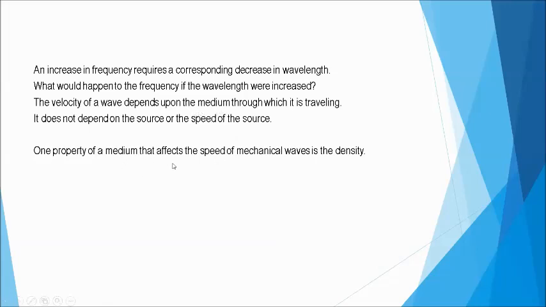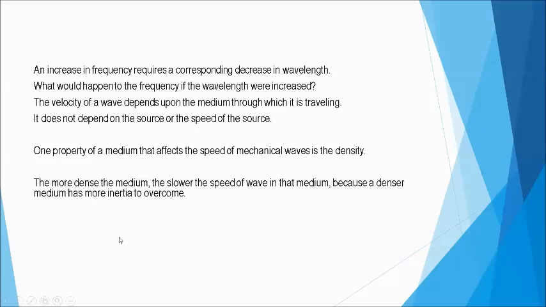One property that can affect the speed is the density of the medium. So what is density, by the way? Sabi natin, it is mass over volume. Ibig sabihin, the greater the mass, the greater the density. If there's a greater mass, that means there's greater inertia. So that is why pag sinasabi natin, the more dense the medium, the slower the speed of the wave in that medium. Why? Because a denser medium means more mass, which results in greater inertia.